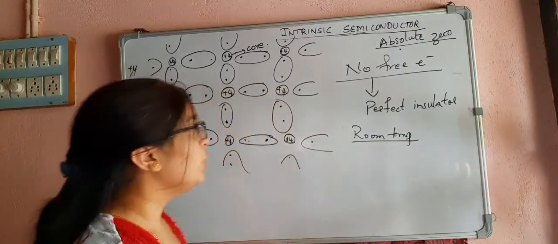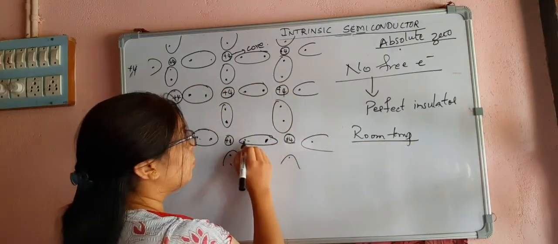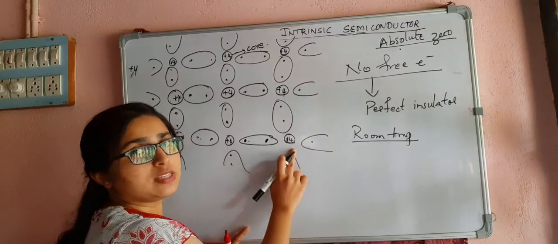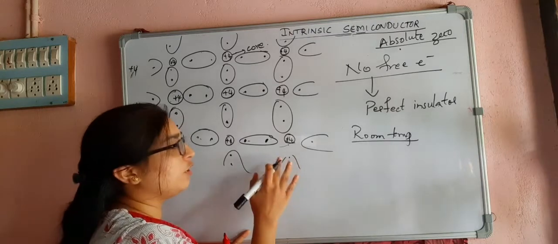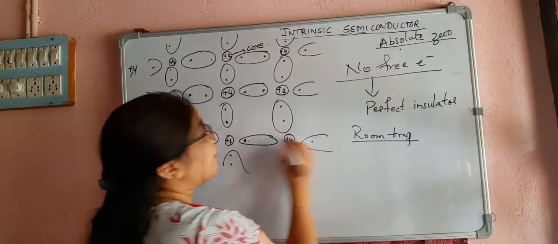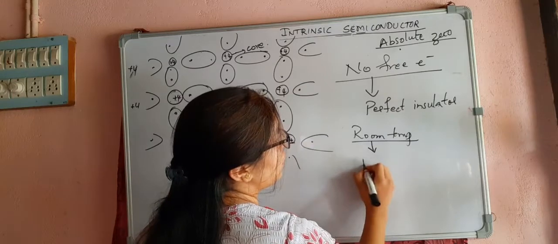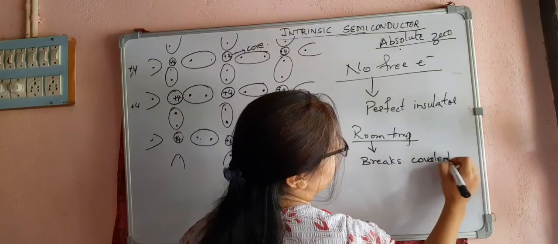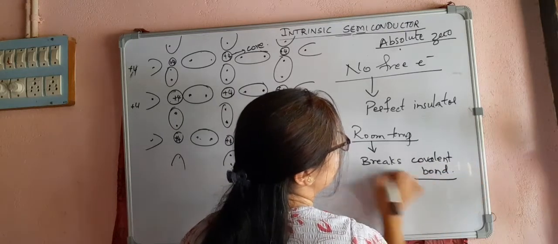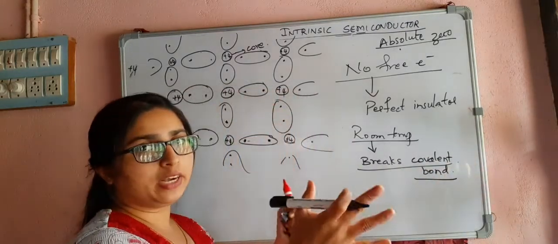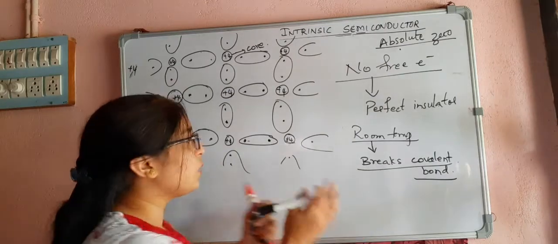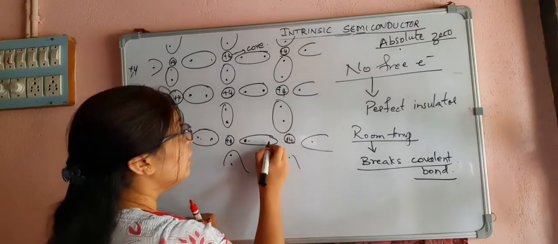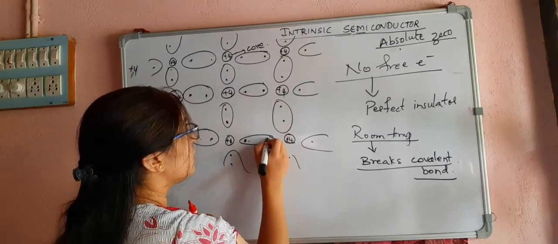It is enough to make the valence electron move away from its nucleus, away from the attraction of the nucleus. So what happens? Room temperature breaks the covalent bonds. That thermal energy is sufficient to break the covalent bond. When the covalent bond breaks, what happens? I will consider this bond, it's broken now. So this electron goes somewhere here.